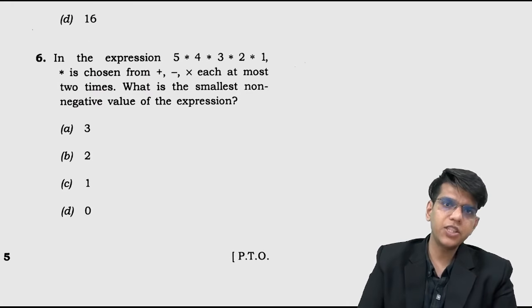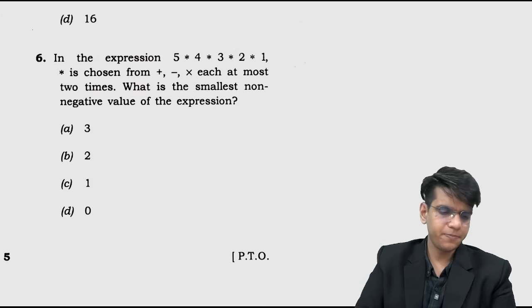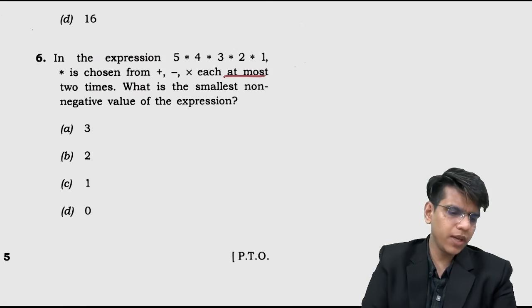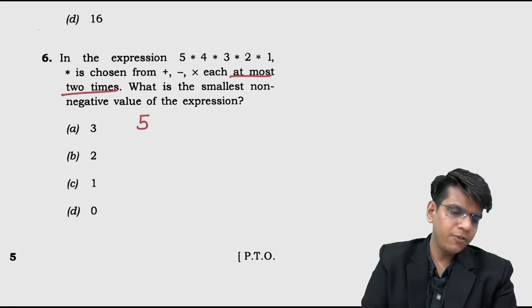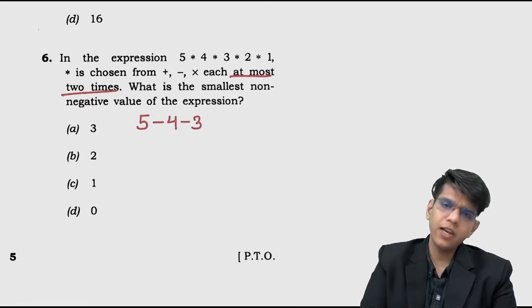In the expression 5 star 4 star 3 star 2 star 1, each star is chosen from positive, negative, multiply, each at most 2 times. What is the smallest non-negative value of the expression? At most 2 times you can use any symbol. So let's start with 5. We need to minimize this. So first let me subtract 4. I can use subtract once more, so let me subtract once more. Now I have the value as minus 2. I can't have negative, so let me add 2. Now the value is 0.